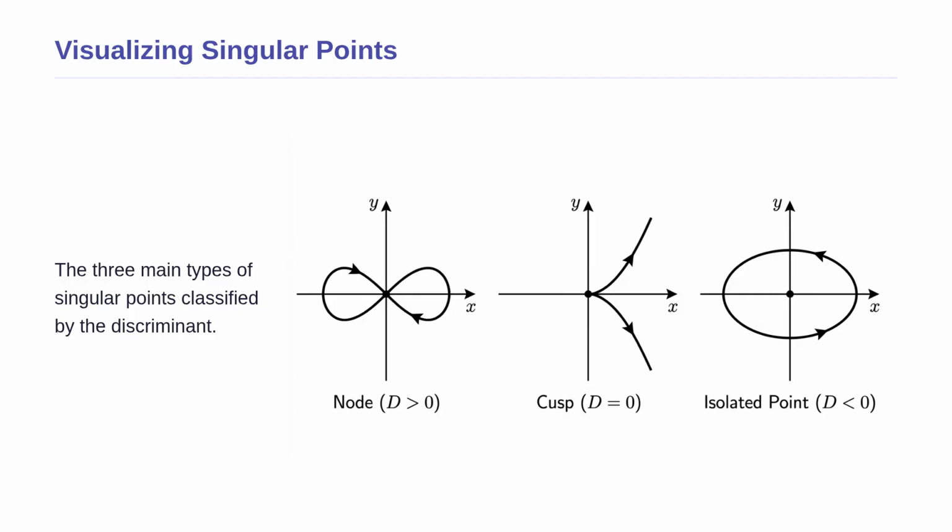Before we calculate anything, let us see exactly what these discriminant scores look like visually. On the left, you see a node where D is greater than 0. Notice how the curve has two distinct paths crossing directly through the red dot at the center, like an X. In the middle is the cusp, where D equals 0. Here the path forces you to stop completely at the sharp tip and turn around. Finally, on the right, we have the isolated point for D less than 0, where a single dot is entirely stranded from the rest of the curve.